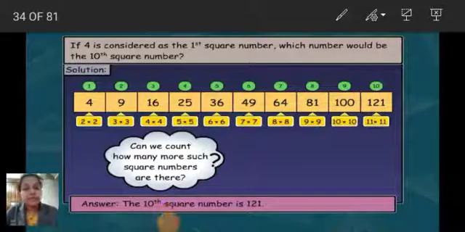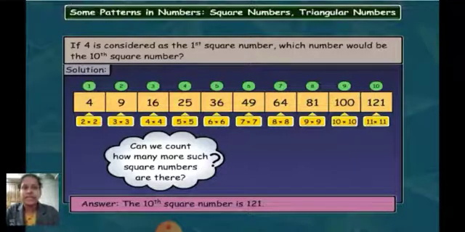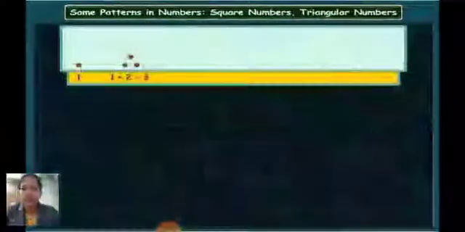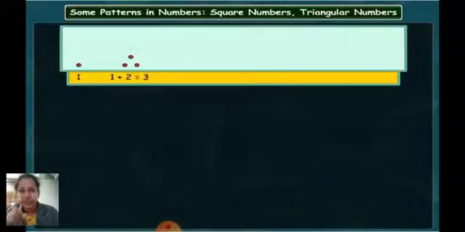Now let us proceed a little further. We have learnt about the square numbers. Let us see whether there are other patterns or not. Okay. Now let us try to arrange the dots in a different manner. Here you can see one dot. Okay. Then you can arrange the dots, 1 and 1, 2. Now when you might be playing sometimes with these types of dots, you can see that 1. Okay. Then 1 and 1, 2 down.